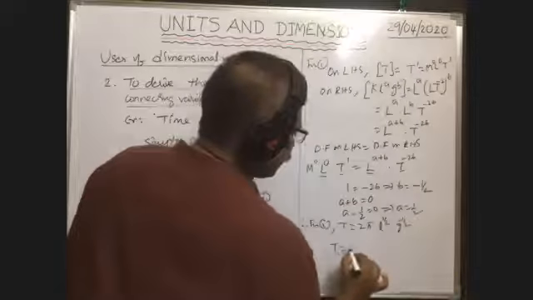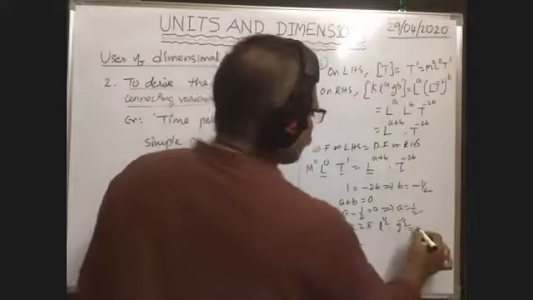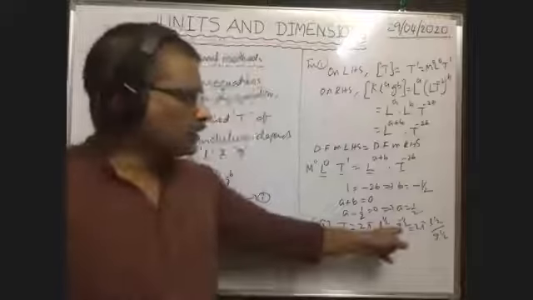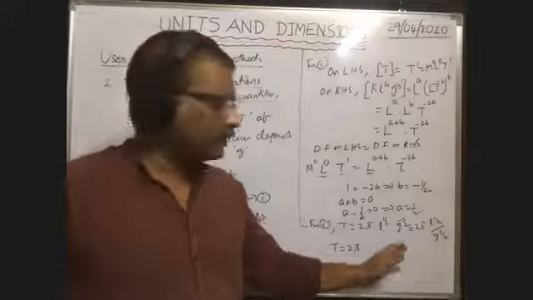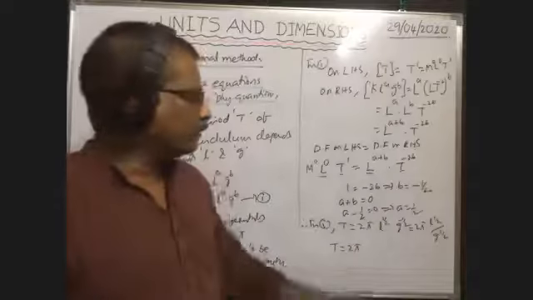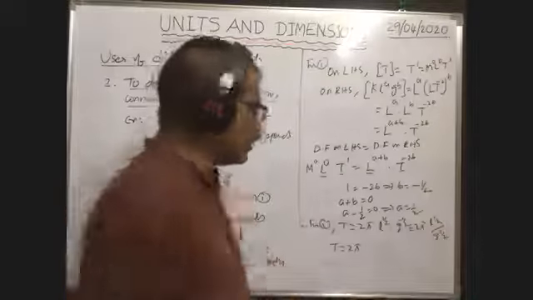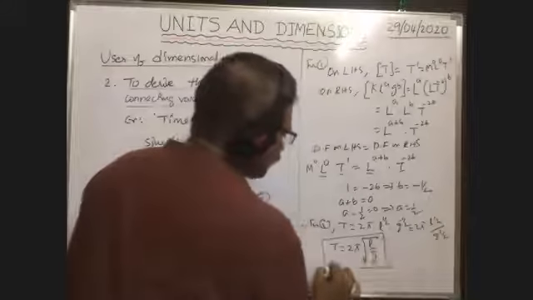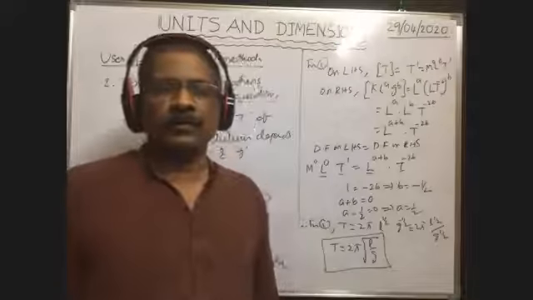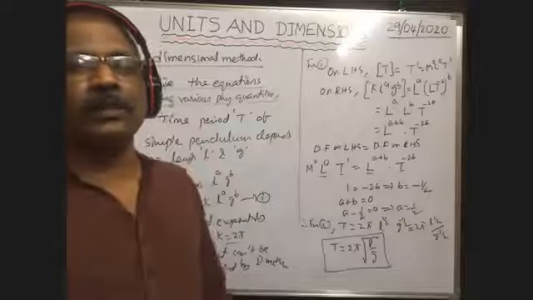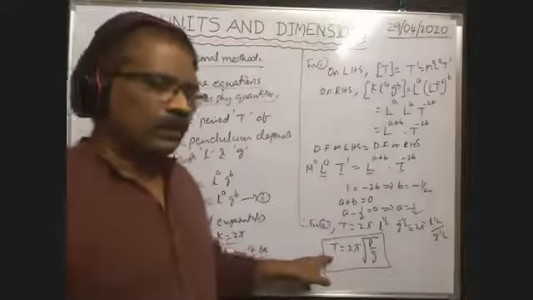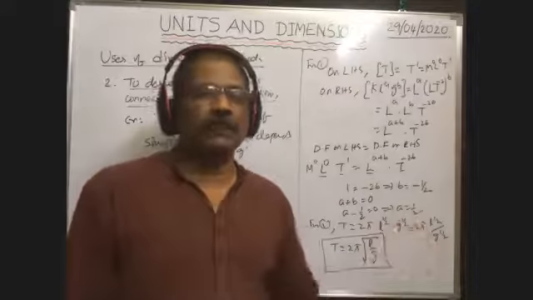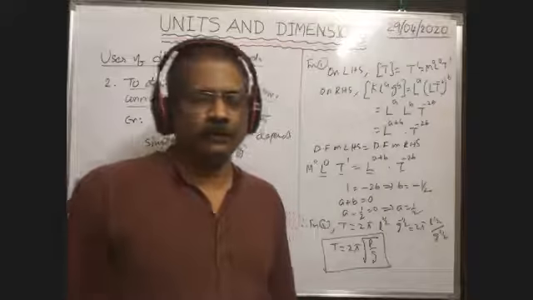So T is equal to 2 pi into L to the power of half by G to the power of half, which is 2 pi into root L by G. We already know this is the formula for the time period of a simple pendulum. Hence it was proved. In this way, we can derive the equation connecting various physical quantities. That is one more advantage or use of the dimensional method.